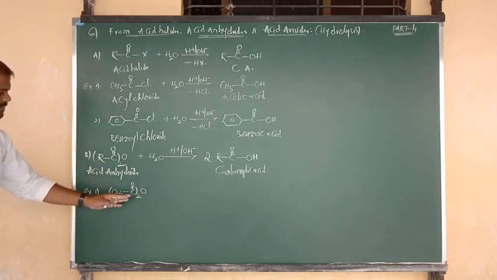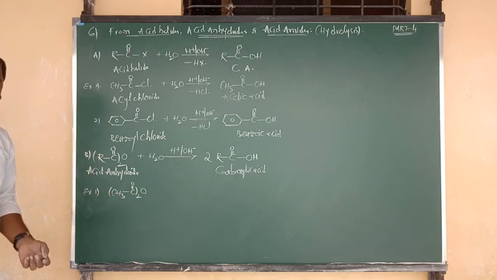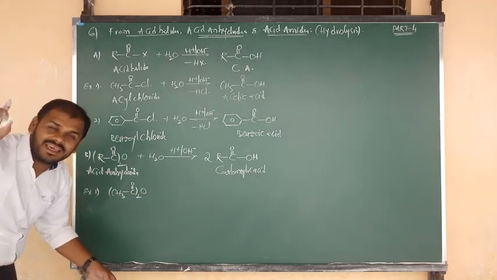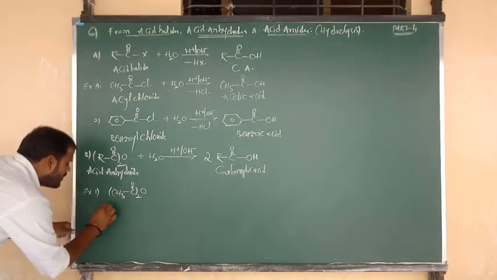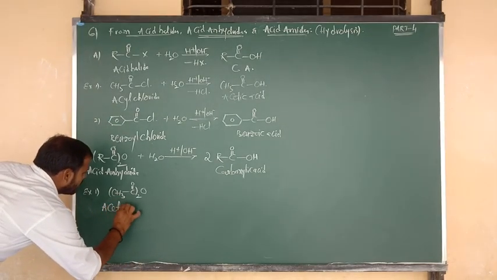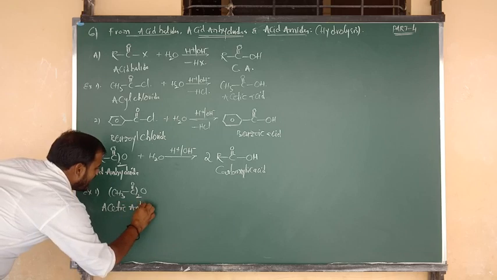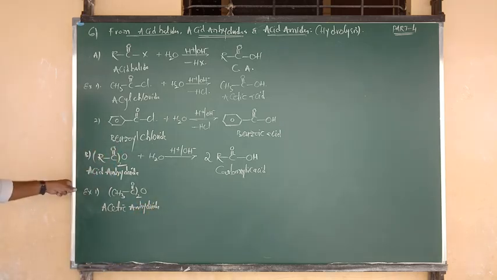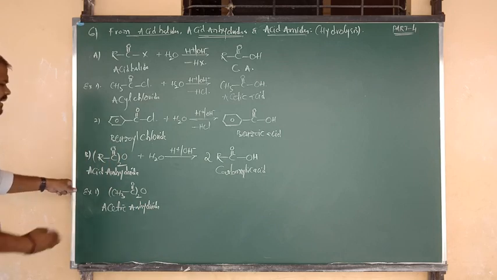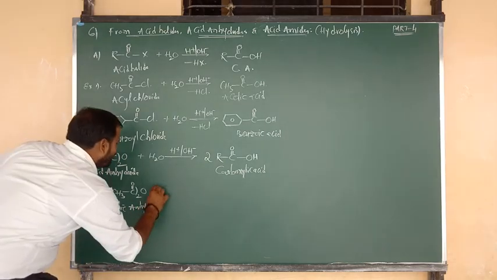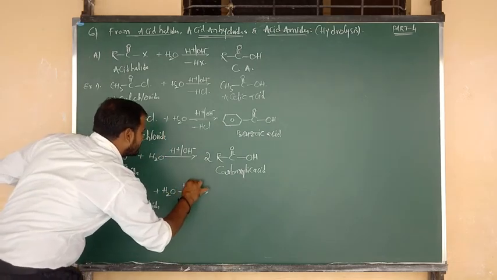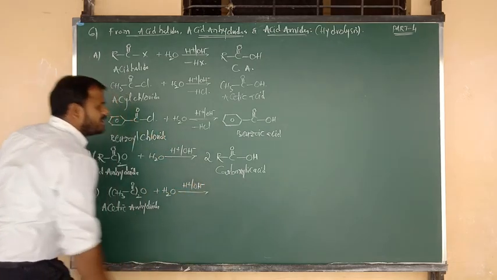So this is an example of what? It is an example of acid anhydride, but coming from which acid? Acetic acid. So it is known as acetic anhydride. Acetic anhydride then undergoes hydrolysis in acidic and basic medium.